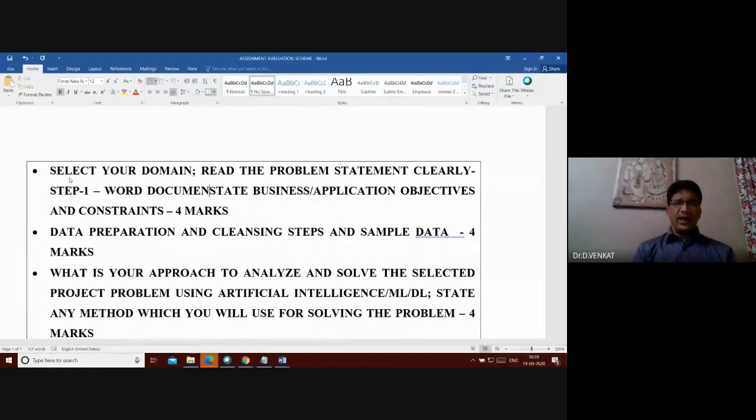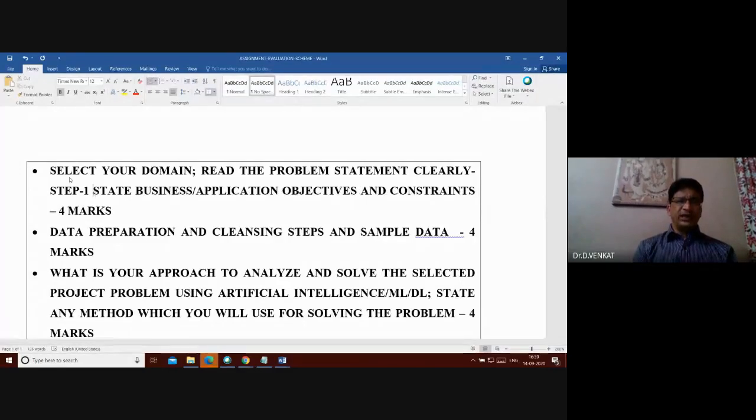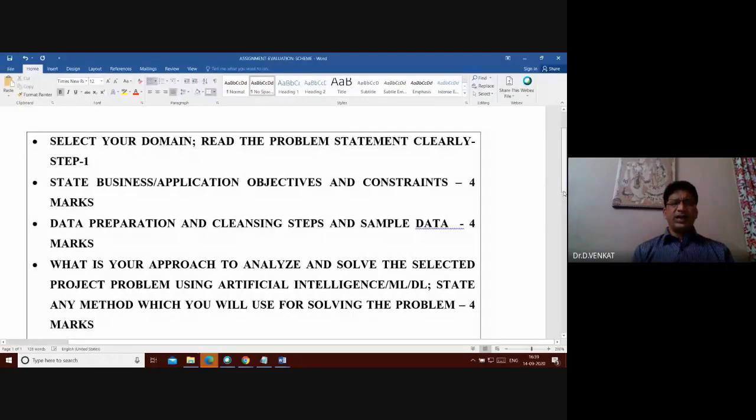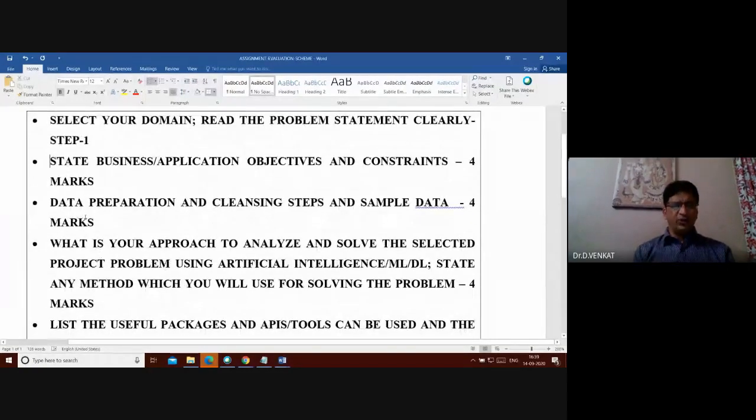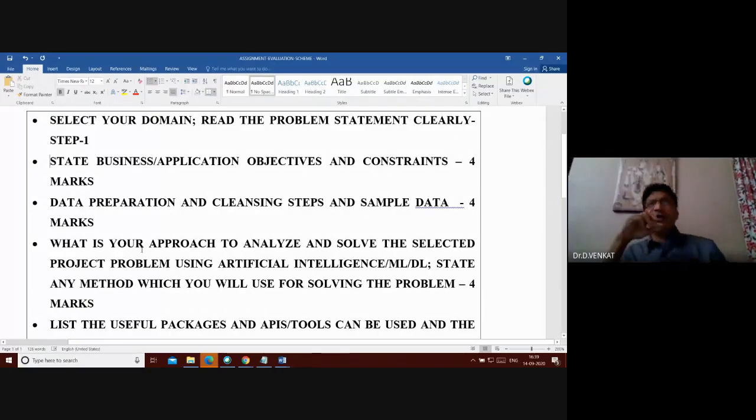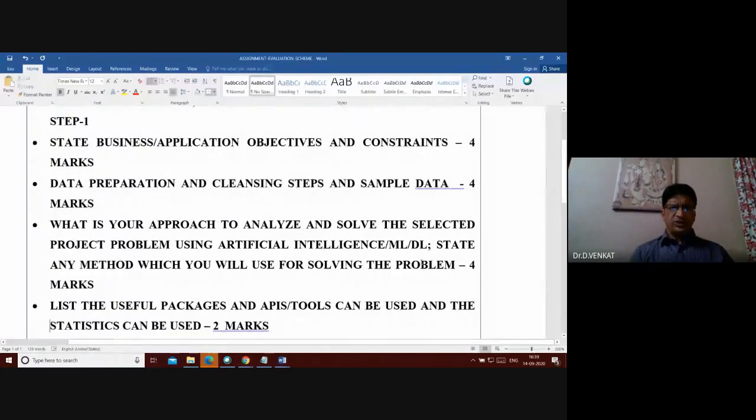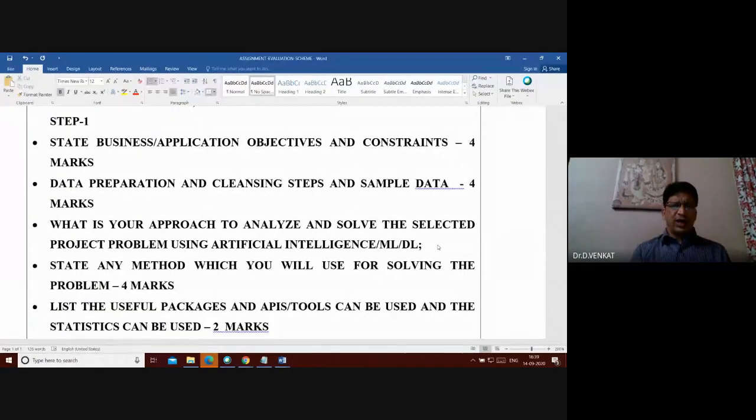Then you go through that and state what the objective is. What is it that we are trying to really achieve. You interpret from that what the constraints are. Then what type of data you need in order to start the work. What type of preparation, what type of cleansing you need to do. Then what is going to be your approach to analyze and solve the problem: crime detection, or credit card fraud detection, or plant disease detection. There are a lot of problems we're going to give you. Then state any method you are going to use, and what packages you are going to use to solve the problem.